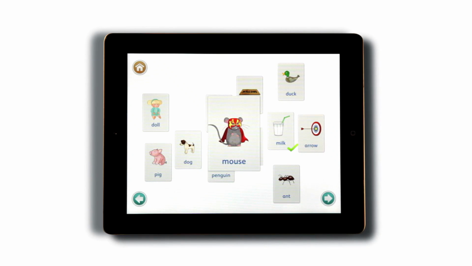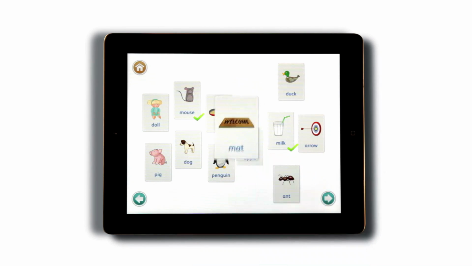A mouse in a mask. That's right. Is for mat. A muddy mat.